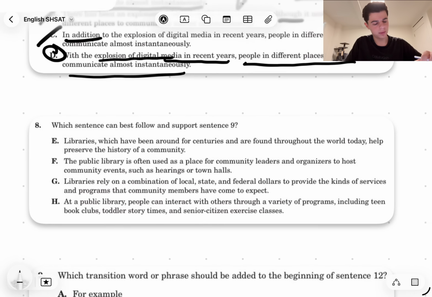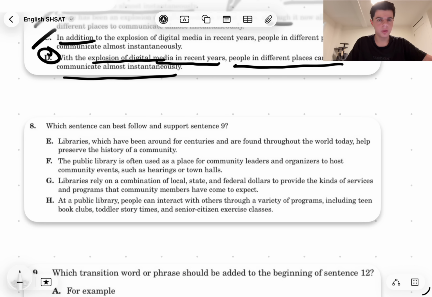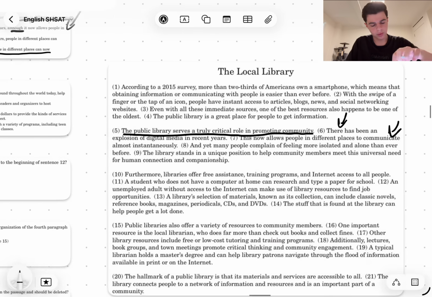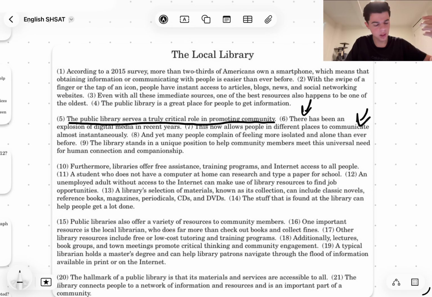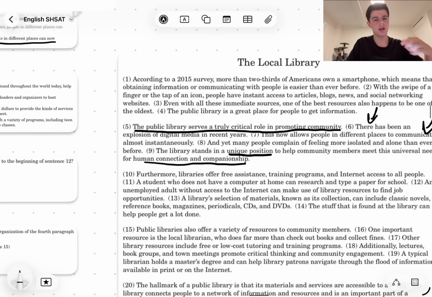Okay, let's move on to question number 8. Which sentence can best follow and support sentence 9? Okay, well, let's go to sentence 9. We might as well read 8 as well. And yet many people complain of feeling more isolated and alone than ever before. The library stands in a unique position to help community members meet this universal need for connection and companionship. Okay, so this last sentence is talking about human connection and companionship, and it's in a unique position, right? So we should be looking for a sentence that kind of shows how the library provides that unique human connection and companionship that no other place, especially something digital, can show, right? So that's something we should be looking for.